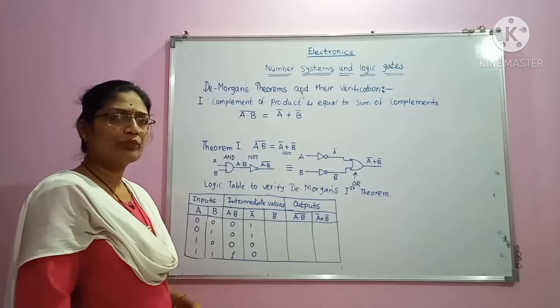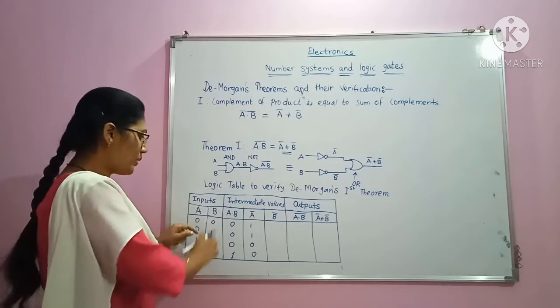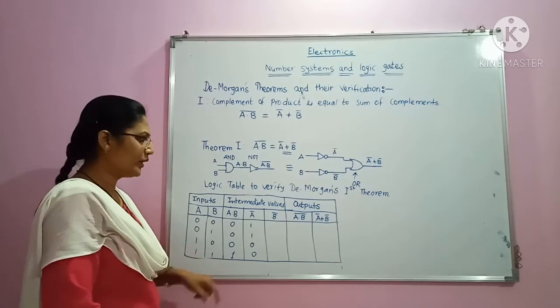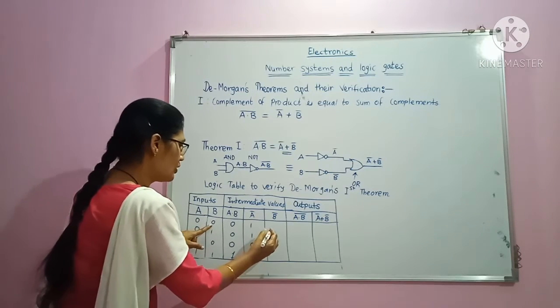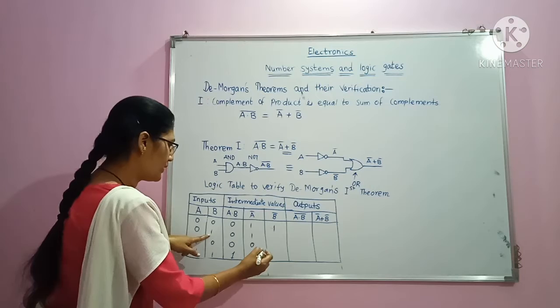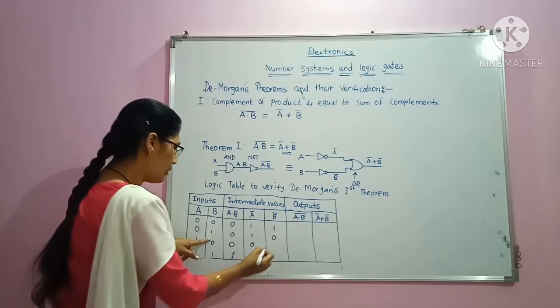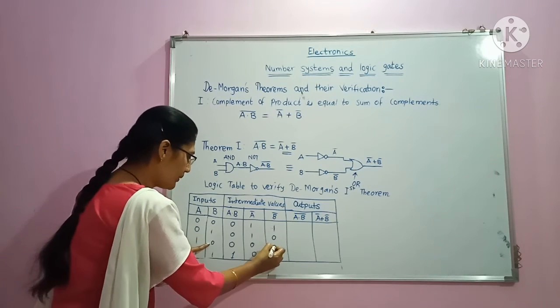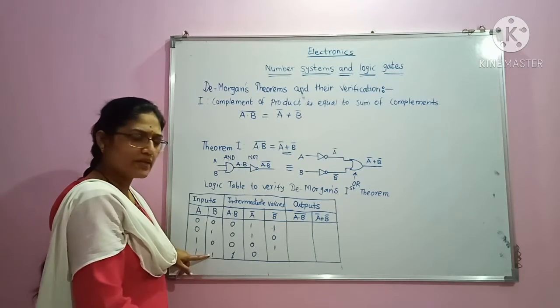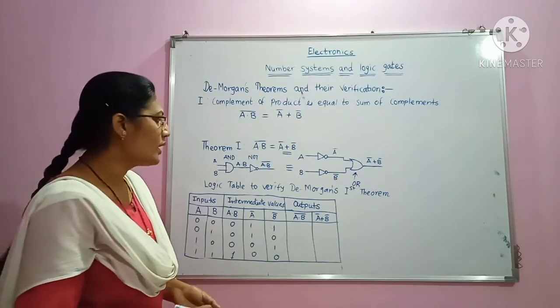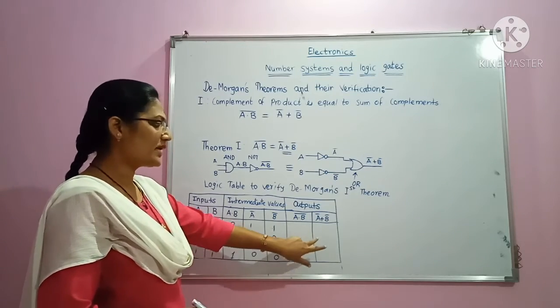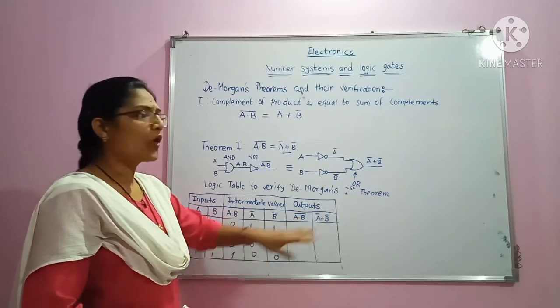These will be the values of A bar. Then how to find out B bar? Similarly, we have to invert the values of B in order to get the complement of B. So 0 is here, so it becomes 1. Here 1 is there, so it will become 0. Here 0 is there, so it will become 1. Here 1 is there, so it will become 0.